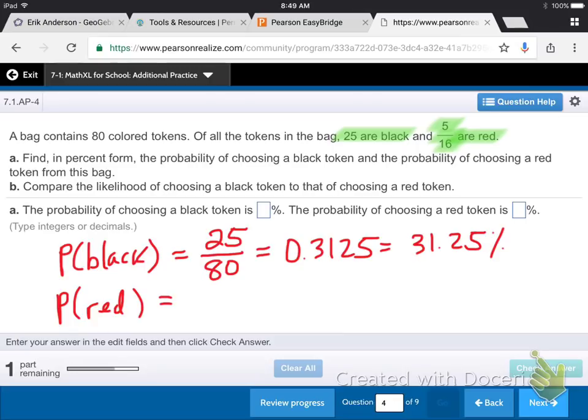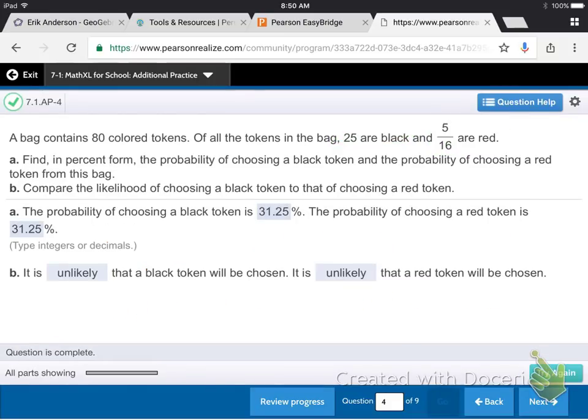Okay, and we'll fill that answer in, and then we have to calculate the probability of choosing a red token, which is going to be 5 out of 16, and when you calculate that decimal, you get the exact same answer. So it's 0.3125 or 31.25%. So we're going to fill in our answers, 31.25 for black and for red. Go ahead and do that. And now we have our answers filled in, 31.25. We checked it, those are right.